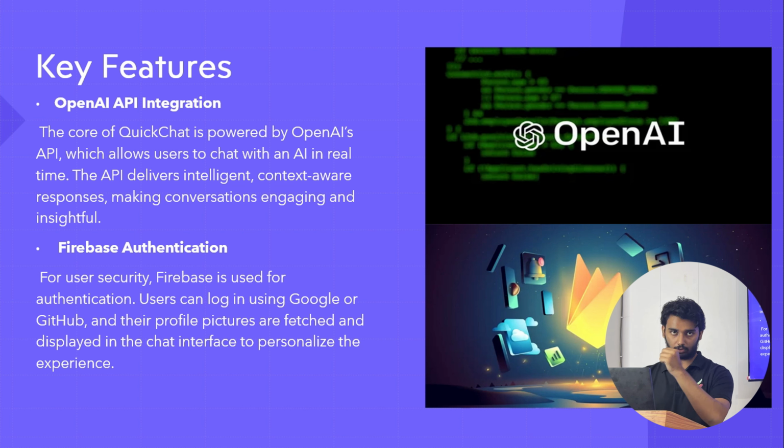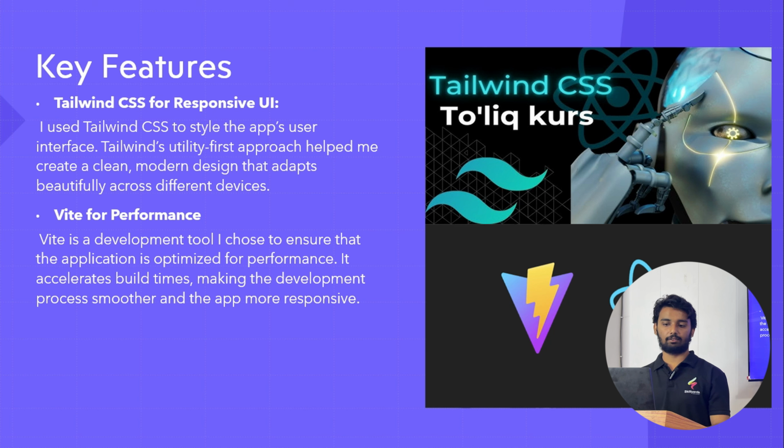Second one is Firebase authentication. Like I said before, it is used for security. Firebase is also used for authentication. Users can log in through Google, GitHub or manually, and their profile picture will be shown in the chat interface. Third one is Tailwind CSS. I use Tailwind for responsive design, and it is a modern design that adapts beautifully across different platforms.